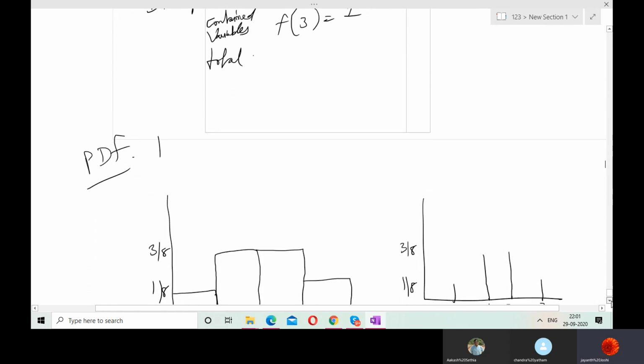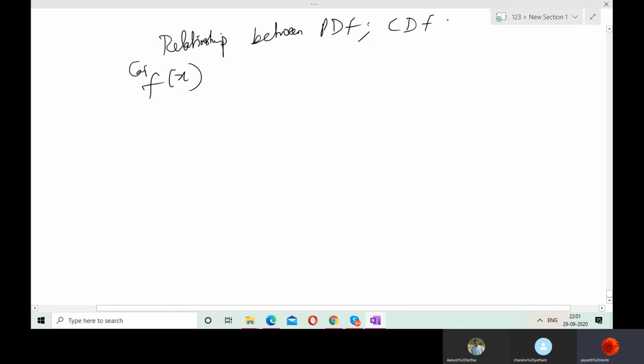Here these all are divided. You can see these are countables. So I'll write some properties. Relationship between probability density function and cumulative density function. So capital F of x, sorry, capital F of x. Small f of x. Okay.